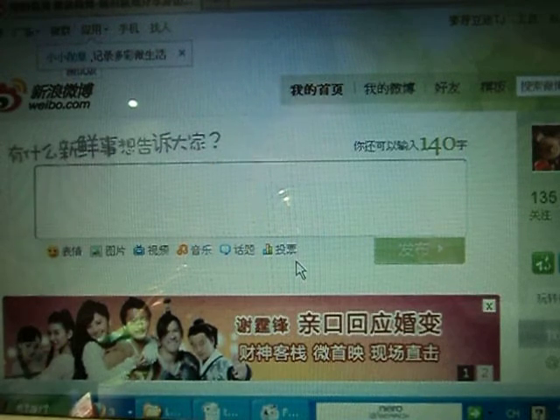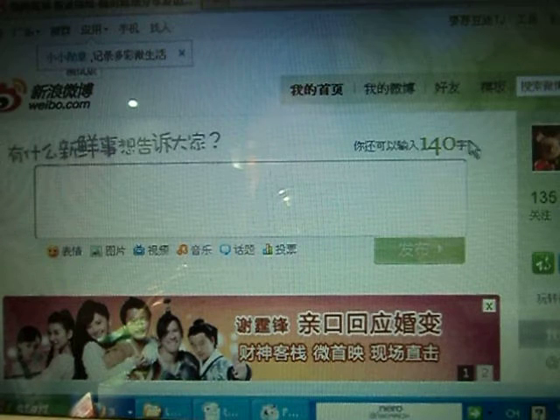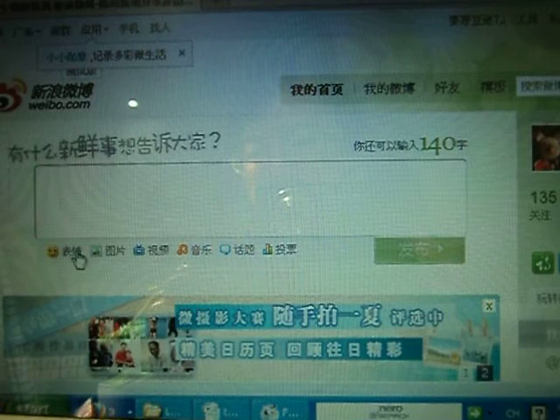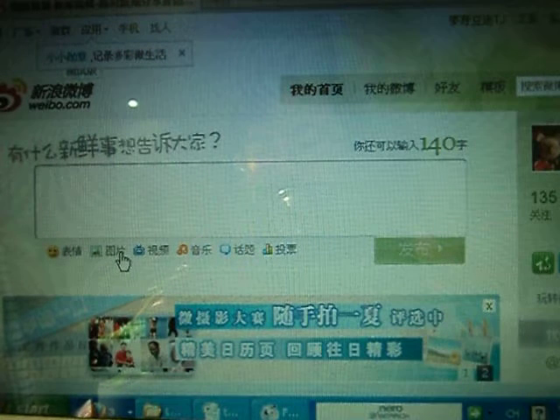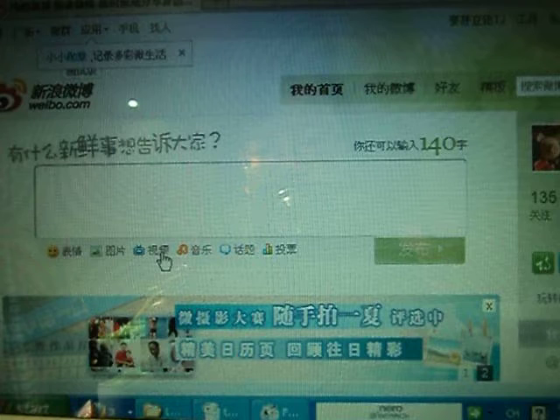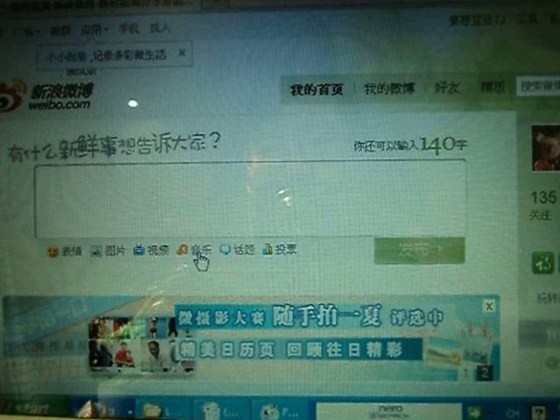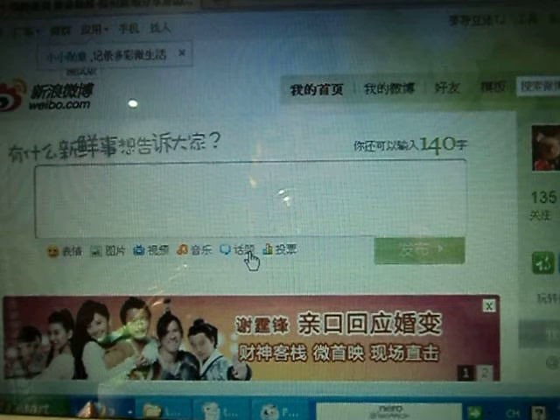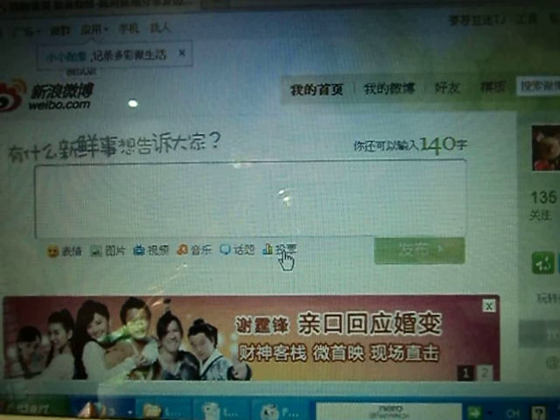You can post up to 140 characters in Weibo. You can use different expressions. You can upload pictures. You can upload videos. You can upload MP3s, and you can start conversations or topics, and you can create a poll.